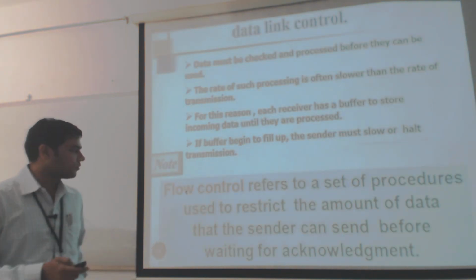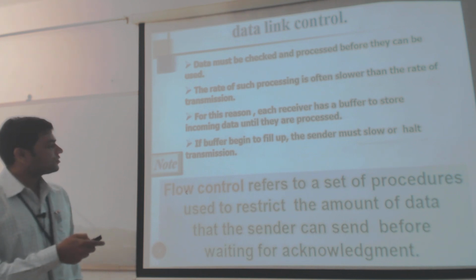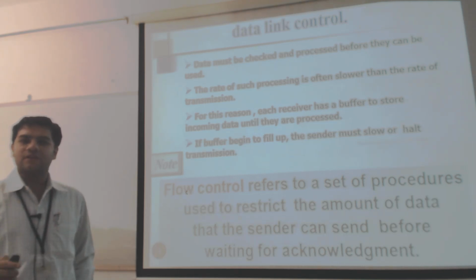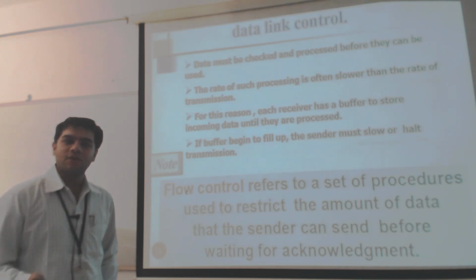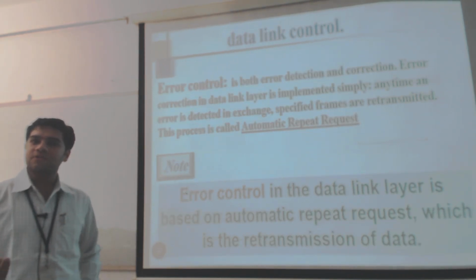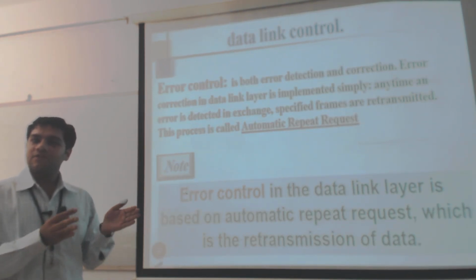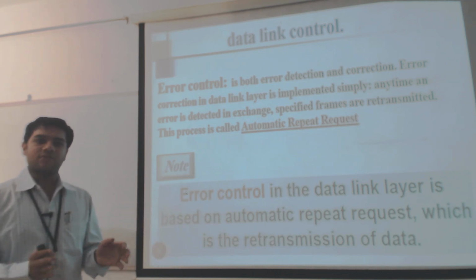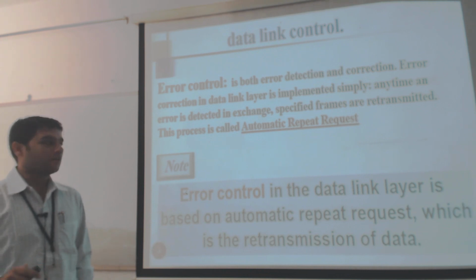What do we mean by flow control? Flow control refers to a set of procedures used to restrict the amount of data that the sender can send before waiting for acknowledgement. This is referred to as flow control. Next, what do we mean by error control? Error control means how well you receive your data without any modification of the transmitted information. That is referred to as error control.